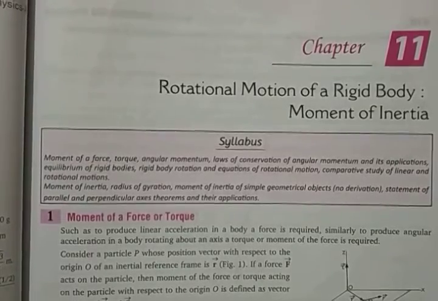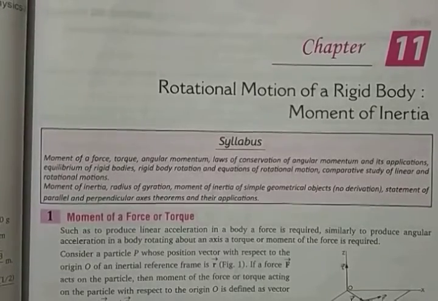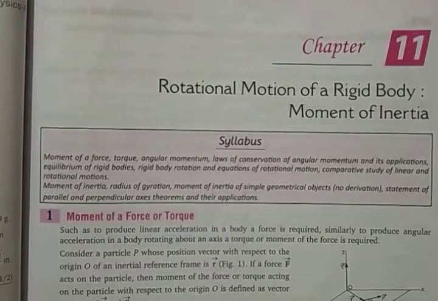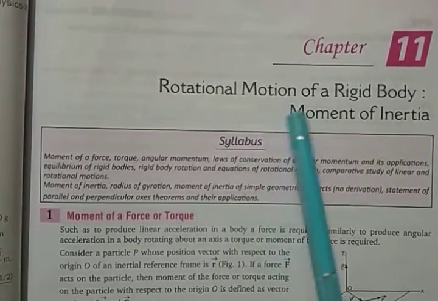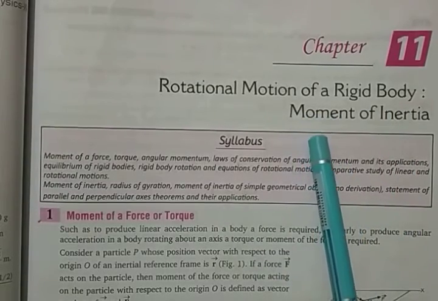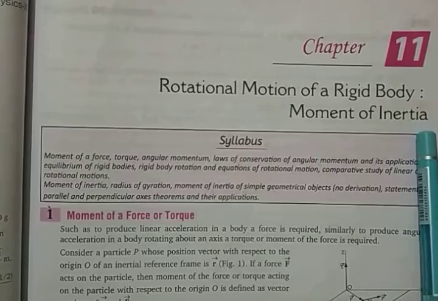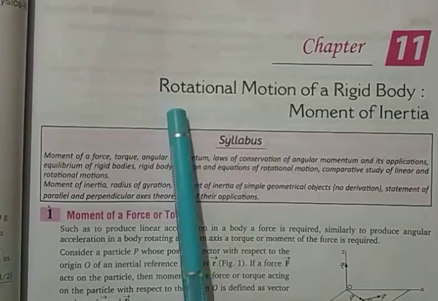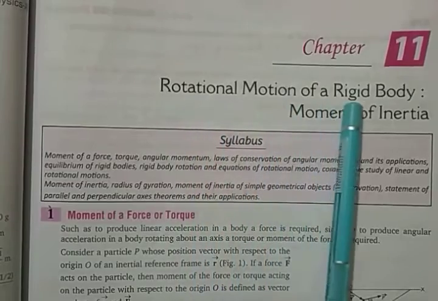Hello students, today we are going to go to the next chapter, chapter number 11. It is rotational motion of a rigid body, that is, which involves the moment of inertia. So this is something to do with rotational motion of a rigid body.